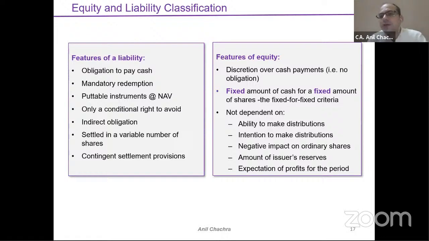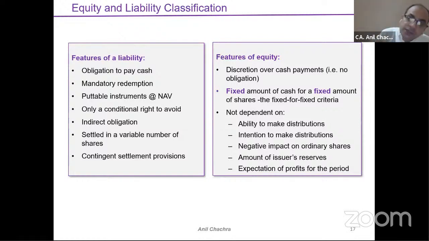And in terms of equity, it is just the opposite of the definition of liability. If there is a variable number of shares settled in variable form, then in case of equity, it will settle in fixed form. Means the amount is fixed as well as the number of shares will be fixed. The second thing is the feature of discretion over the cash payment. Means there's no obligation, right? Suppose I have issued preference shares, and the discretion is held by me as an issuer whether I want to redeem the shares or not. So I have no obligation. So that preference share will be part of my equity, not the liability.